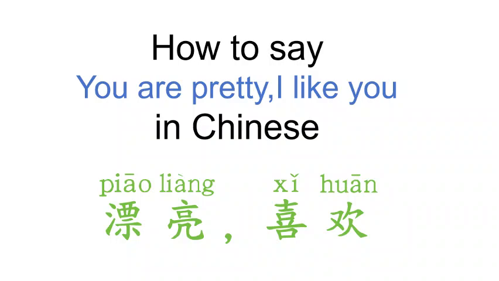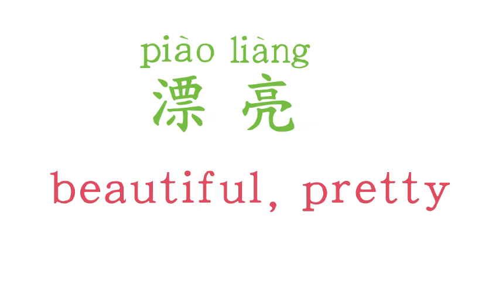This is episode 6 of our series Speak Chinese from Zero to Fluent. In today's lesson, we'll learn how to say I like you in Chinese, and we'll also learn how to use adjectives to describe people or things in Chinese sentences. To start with, we learn how to say beautiful or pretty in Chinese. That is the term 漂亮. 漂亮 is an adjective in both English and Chinese.